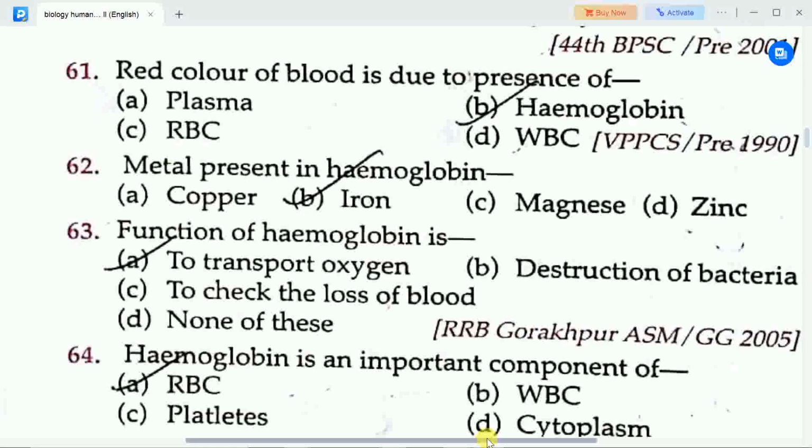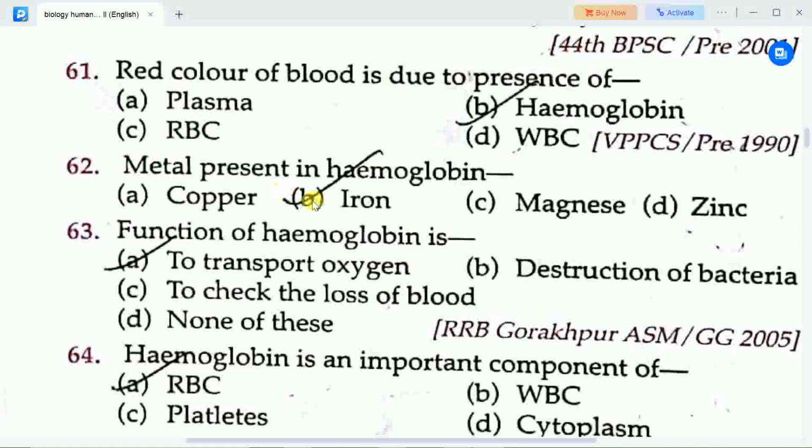So here the first question is, red color of blood is due to presence of. Options are A plasma, B hemoglobin, C RBC that is red blood cells, D WBC that is white blood cells. So the correct answer is option B hemoglobin. Red color of blood is due to presence of hemoglobin.